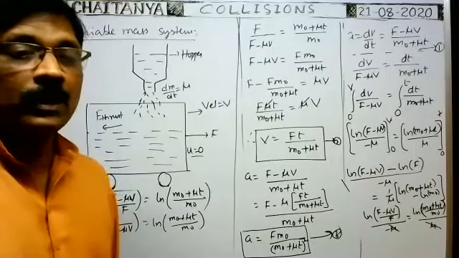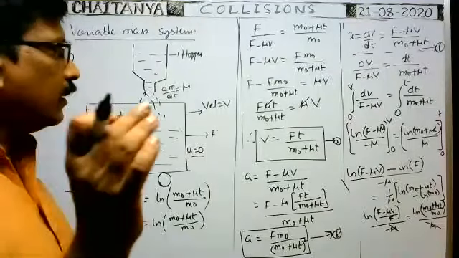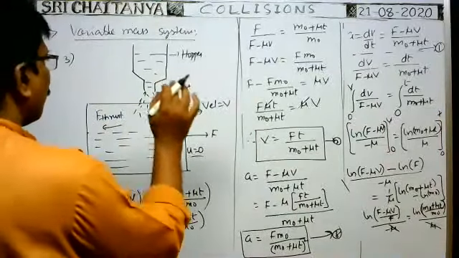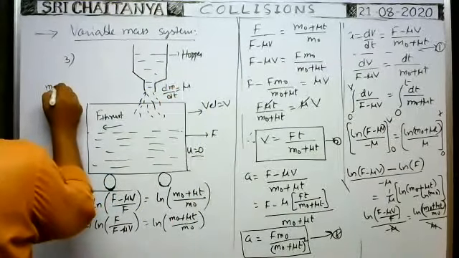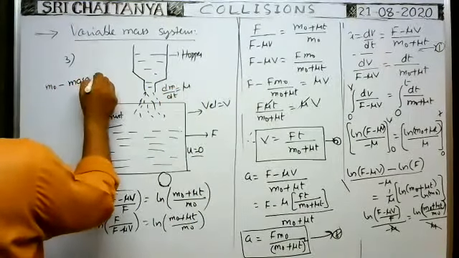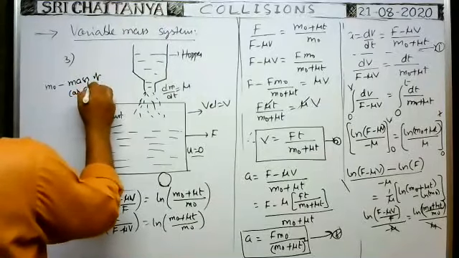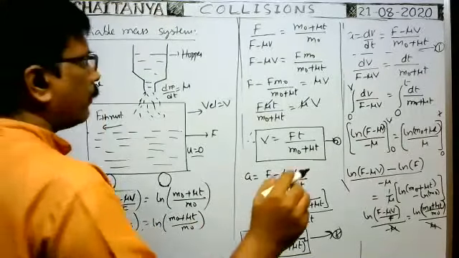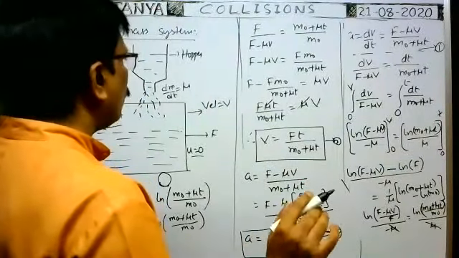m naught is the mass of the car alone, without sand.